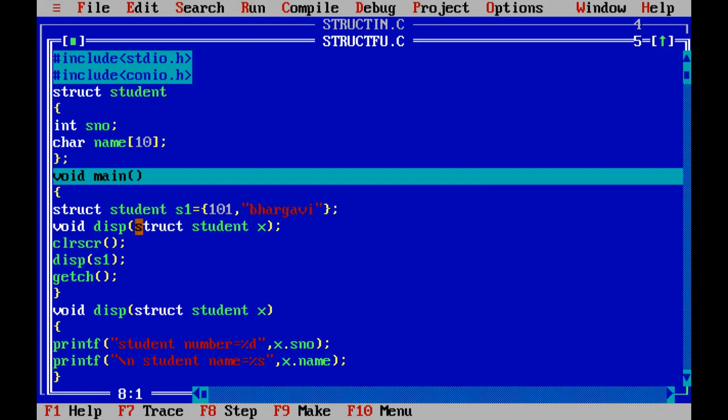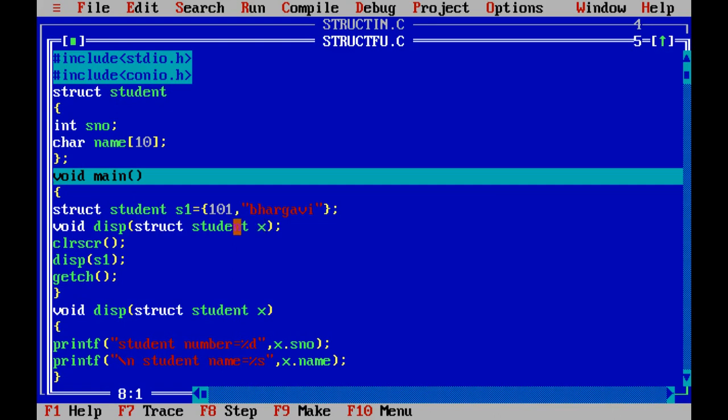Now I'm calling a function called display. To that I'm passing a structure variable. In normal things what we do, some a comma b we write. Why? Because a comma b are of integer type, so we are specifying int in the function declaration. But here this display structure 1, S1 is of which type? Structure type. That structure consists of different data types of student. So void disp struct student comma space x we have to write.